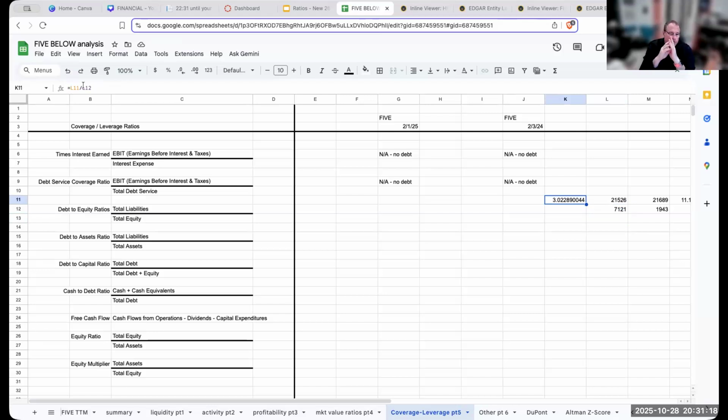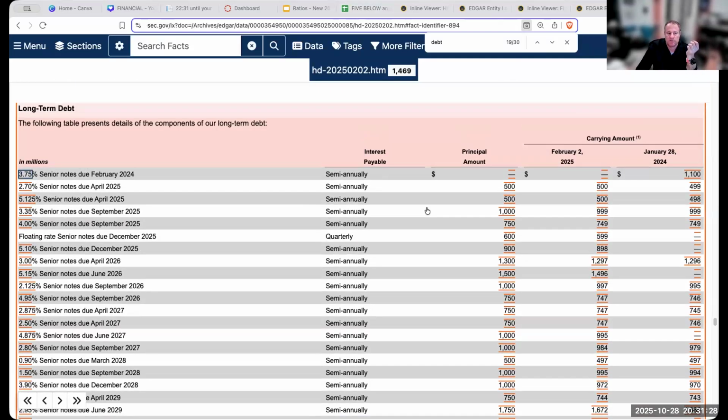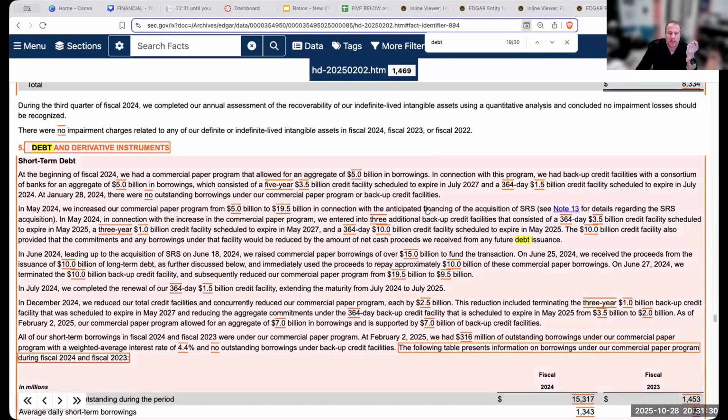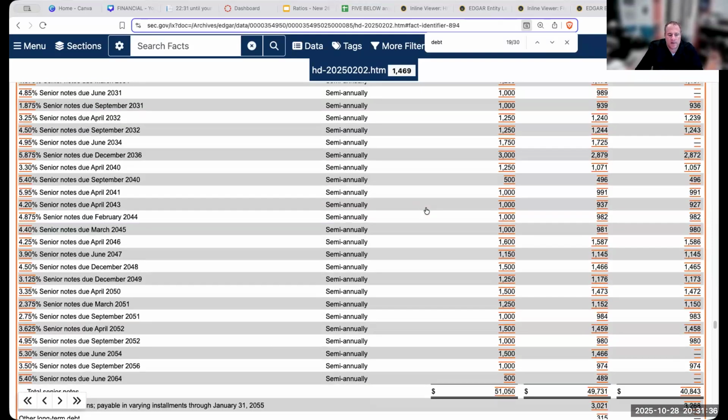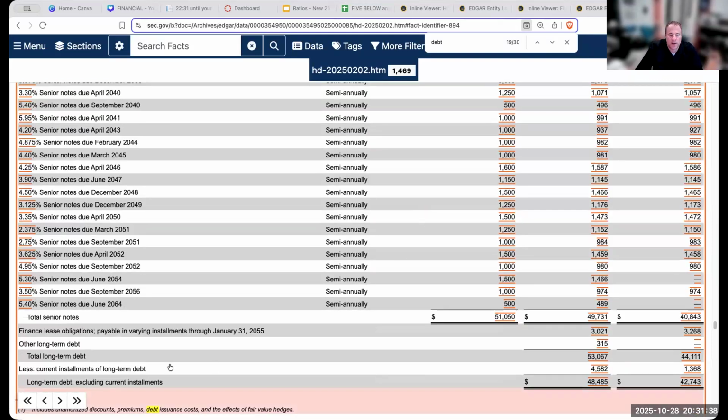Now again, just pull these out of, you know what, 5 Below doesn't have any debt. But if you are taking my class, you want to find any kind of short-term debt and mandatory repayments, and add these up together in terms of what is obligated, the current installments of that long-term debt.